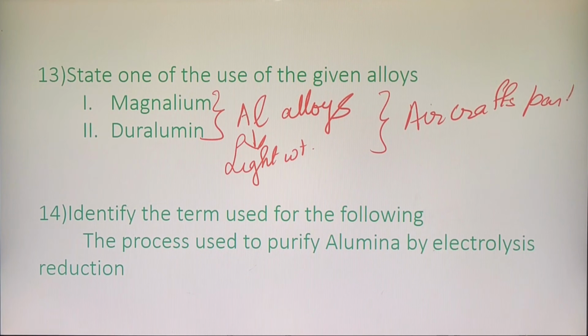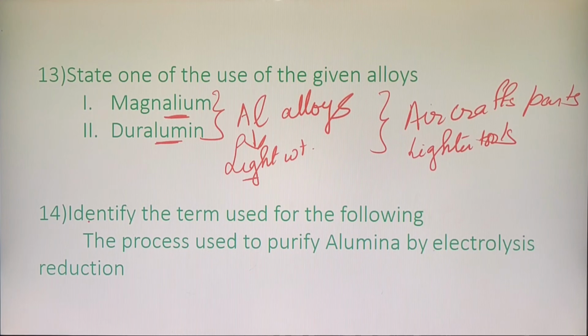So it is used in making aircraft parts as it is light in weight, and it is also used in making lighter tools. Clear? So wherever you see the word lighter, can you see this word itself means aluminium, allium, magnesium, duralium. That means these are the alloys of aluminium. And what is the speciality about aluminium, children? Aluminium is a lightweight metal. So it is used in making aircrafts or any part of the aeroplane that is light in weight.